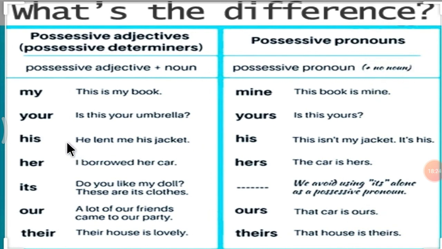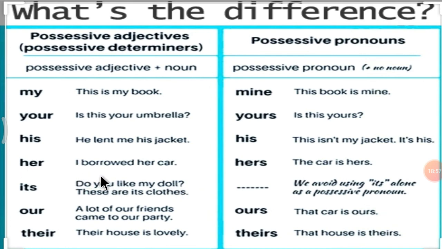Let's see the example. My. This is my book. Mine. This book is mine. Your. Is this your umbrella? Yours. Is this yours? See here, umbrella is a noun. Right? So here we will not use noun. His. He lent me his jacket. His. This isn't my jacket, it's his.